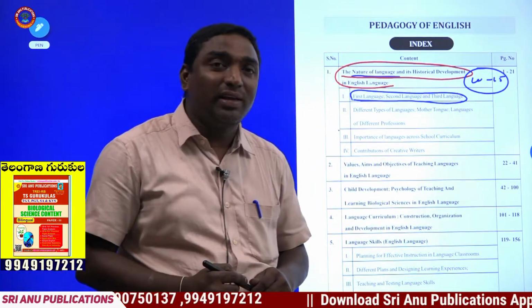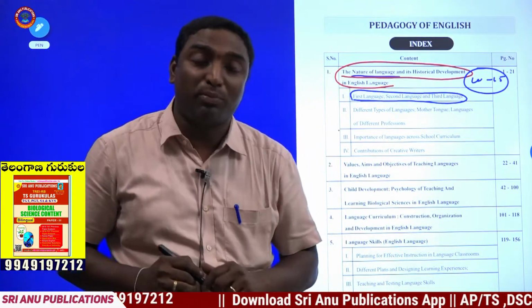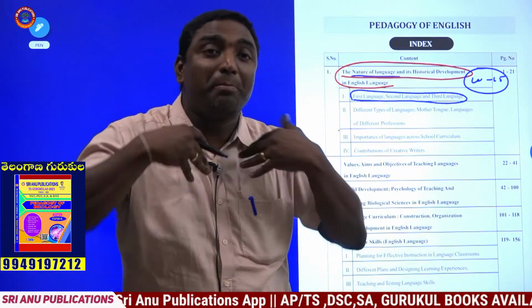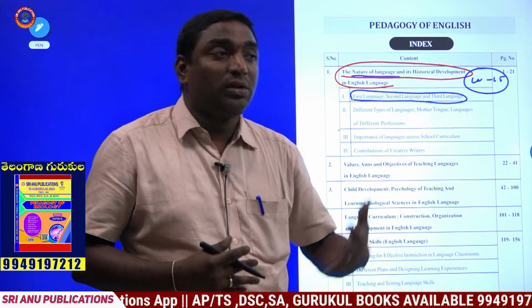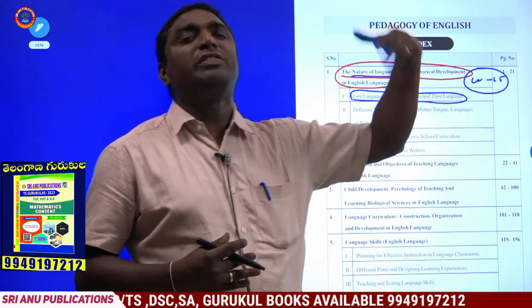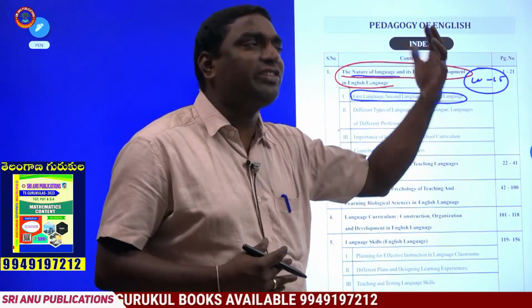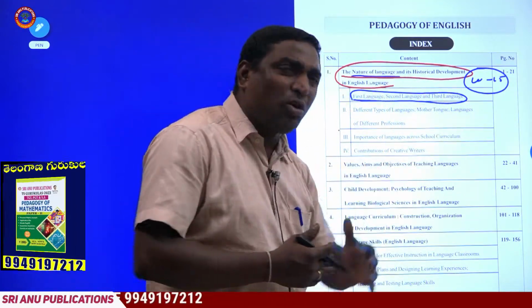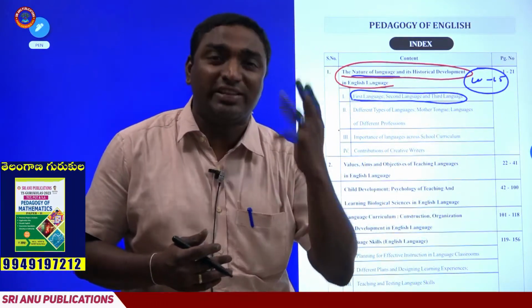For example, here I would like to quote one important point regarding this element. I am a Telugu speaker. My first language is Telugu. And a person who lives in North India, his first language may be Hindi or Odia, whatever the language is. And what about this third language? How is it derived? What is this?